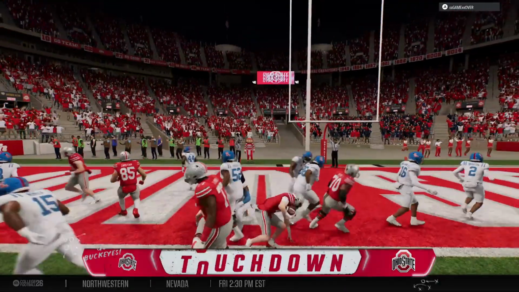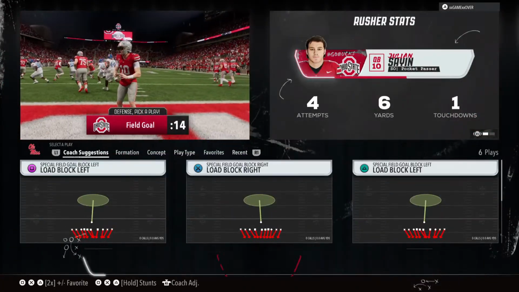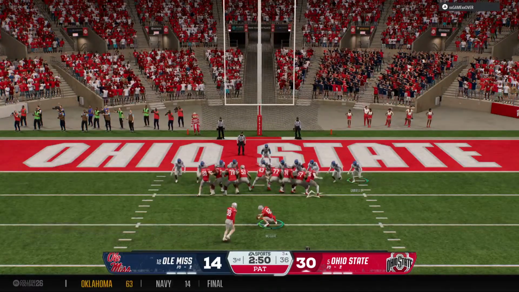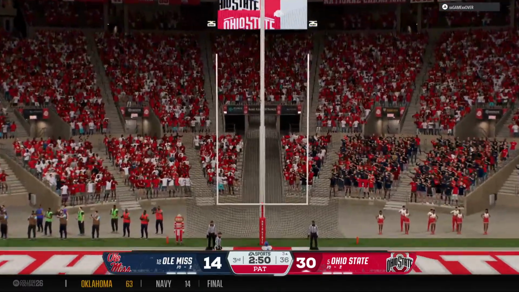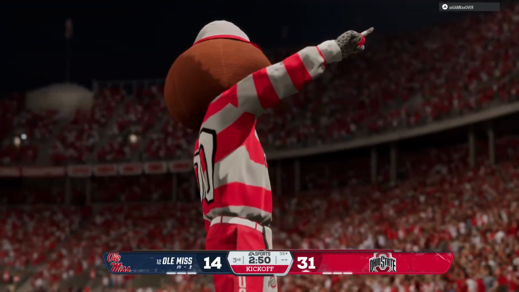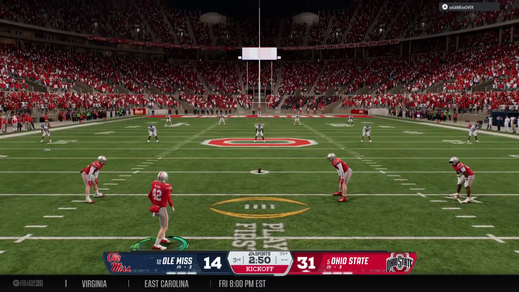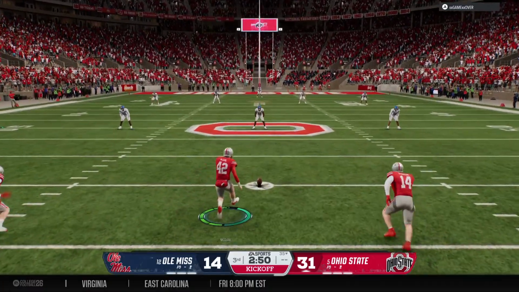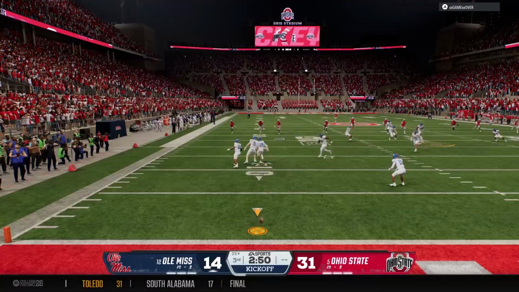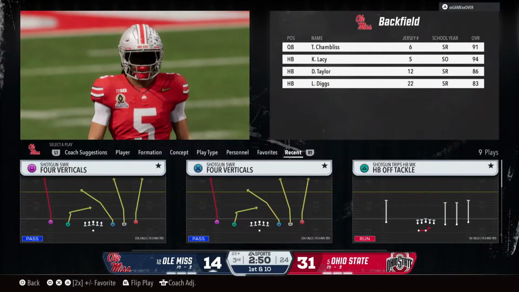And the quarterback's going to sneak it. Touchdown, Ohio State. Still no answer for this offensive machine. Chris, that's what I love about this quarterback. It's a great touchdown, but he shows you his versatility. We know he can throw it, but here he shows you his speed and how he can make the defense pay for that as well. Ohio State 31, Ole Miss 14. And the kickoff will bounce right through the end zone for a touchback.